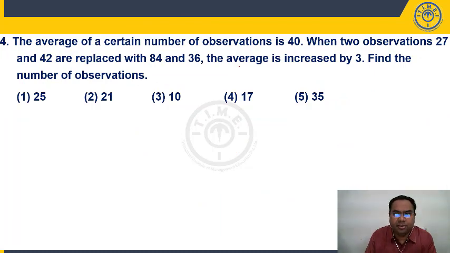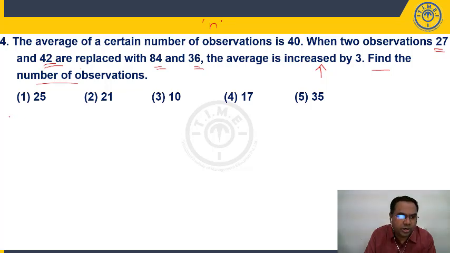Question number 4, students. Average of a certain number of observations is 40. We don't know how many observations are there. Certain number of observations. N observations is 40. When 2 observations, 27 and 42, are replaced with 84 and 36, right, the average increased by 3. When will average increase by 3? Each member in the group is increasing by 3. Find the number of observations.